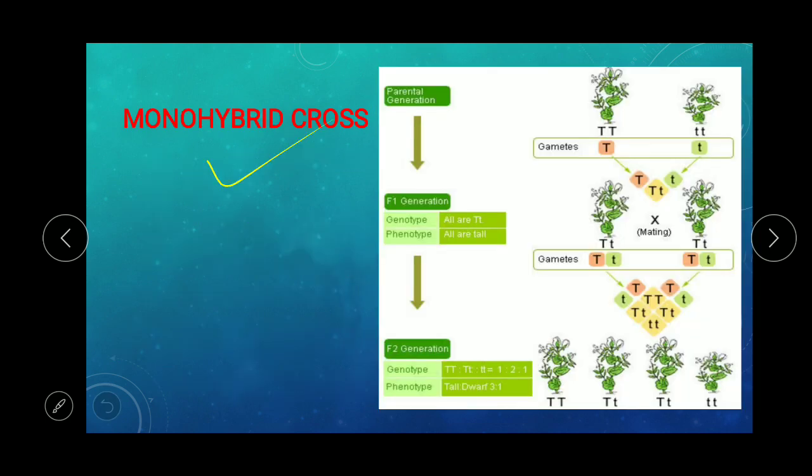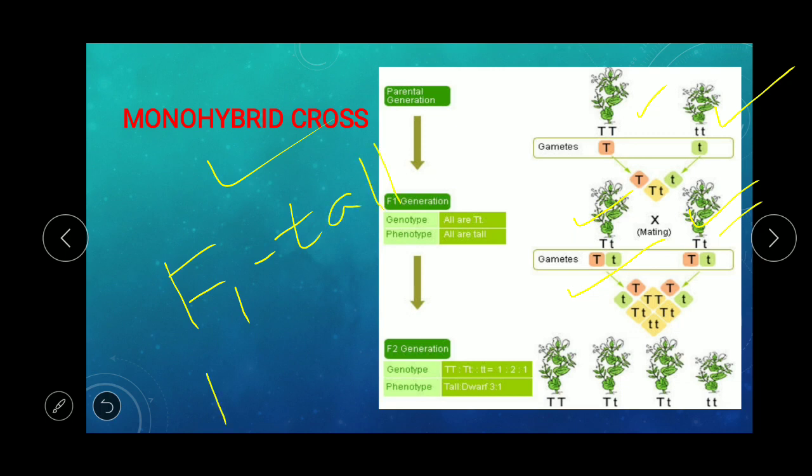Now come to the monohybrid cross. A monohybrid cross means a cross considering only one character. Here we consider the character plant height. You can see TT, which is homozygous, and small t, which is also homozygous. Here you get the gametes capital T and small t, and they mate to form capital T small t in all offspring. As you know, capital T codes for tall and small t codes for dwarf, that is, tallness and dwarfness. Capital T is dominant, so the plant will be tall. So the F1 generation shows only tall,